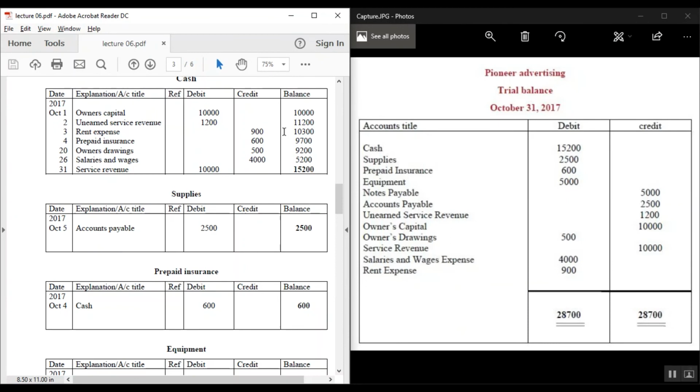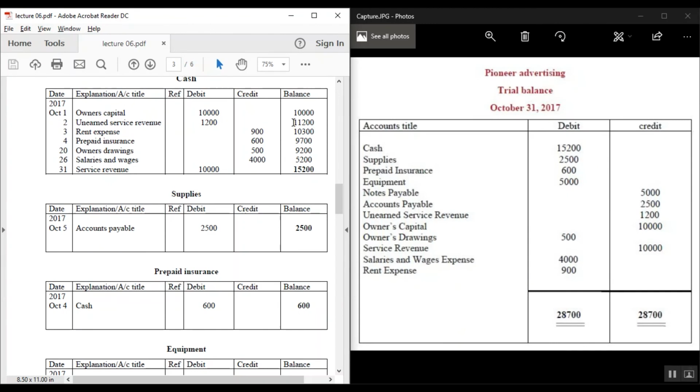Ledger balances are segregated into debit balances and credit balances. Asset and expense accounts appear on the debit side of the trial balance, whereas liabilities, capital, and income accounts appear on the credit side. If all accounting entries are recorded correctly and all the ledger balances accurately extracted, the total of all debit balances appearing in the trial balance must equal the sum of all credit balances.